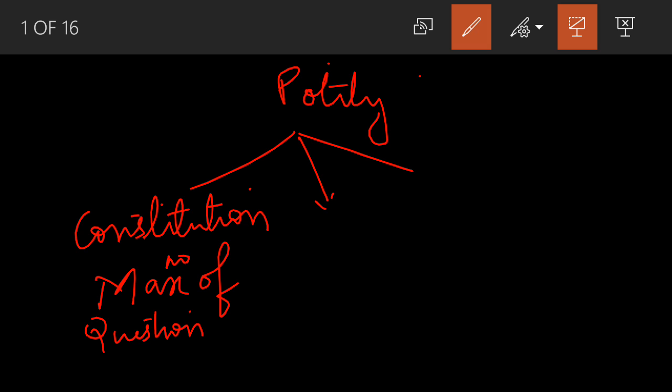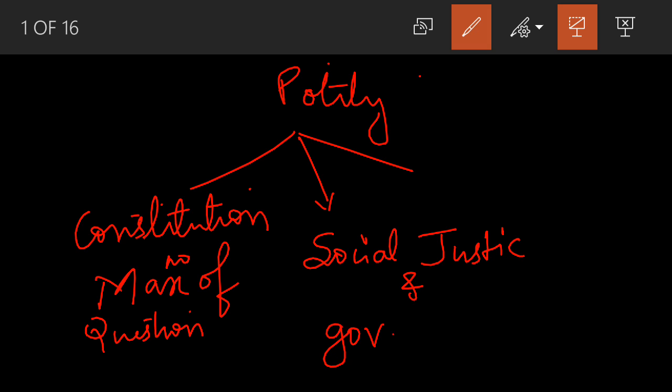And then the second important part is social justice and governance, right? And the third part that we are going to discuss is obviously international relations.